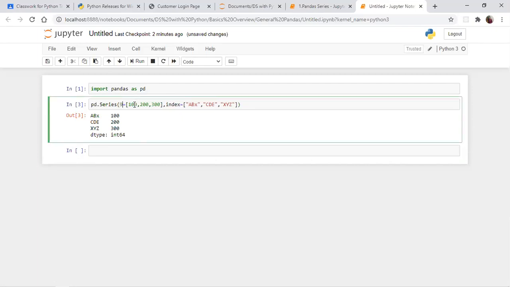Now what I'm going to do here is let me give this as an index.